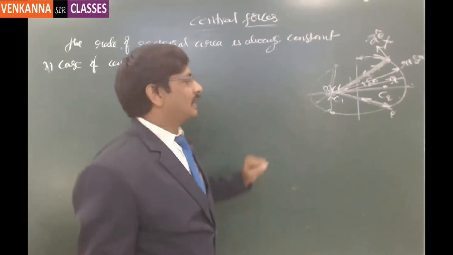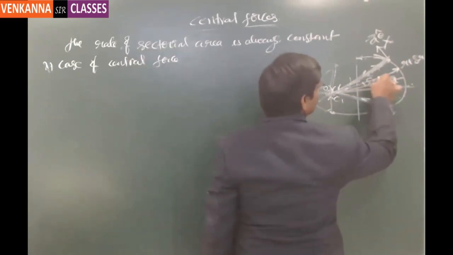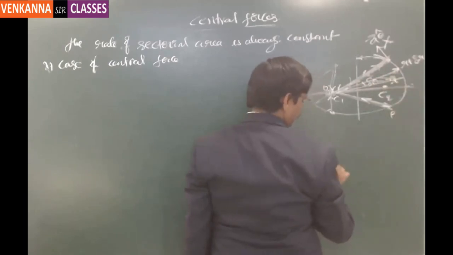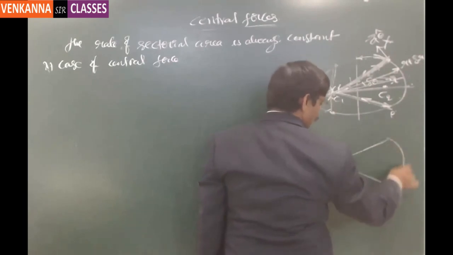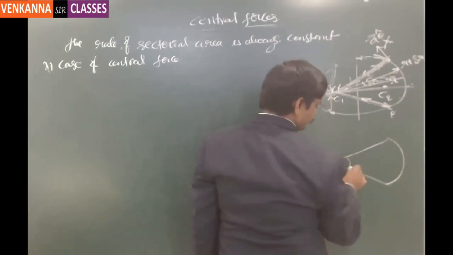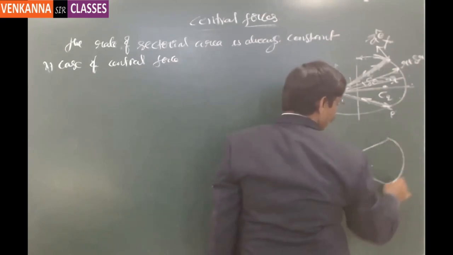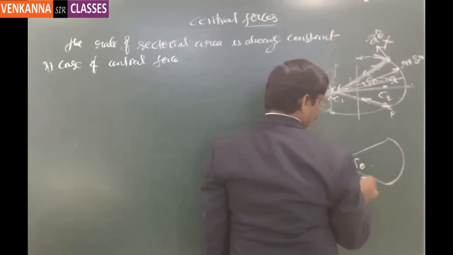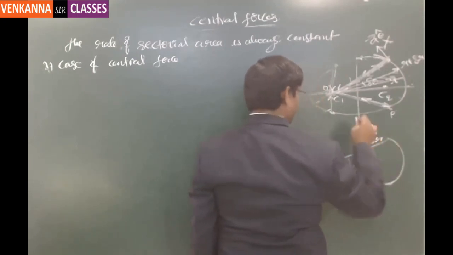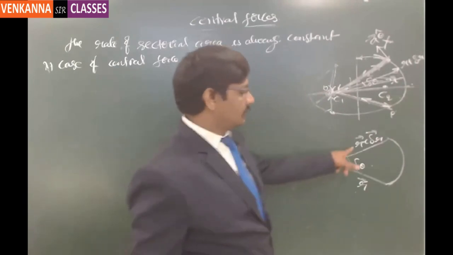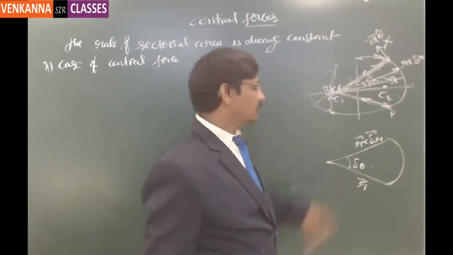So with this understanding, the area that is going to be covered by these two radial vectors, I will just draw it here. This is the pole, and this is one radial vector. This is another radial vector. So this is delta theta, and this is delta r, and this is r plus delta r. So the length of this is r plus delta r, and the length of this is r. Now the angle between these two is delta theta.